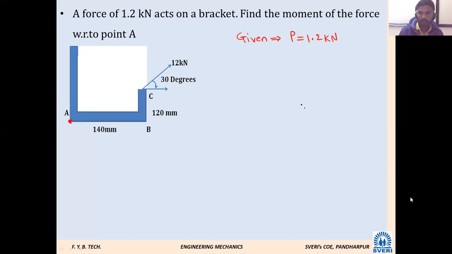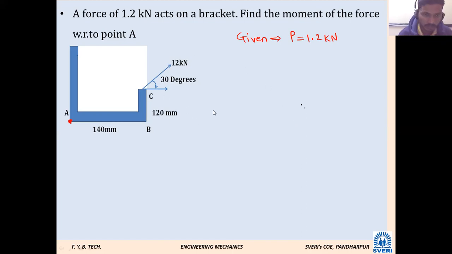Only one force is there, 1.2, and we want to calculate at point A. Whether that force is horizontal, vertical or inclined, whatever is given: it is inclined. With how many degrees and with what? 30 degrees with the horizontal. Very good. It is inclined at 30 degrees with the horizontal.